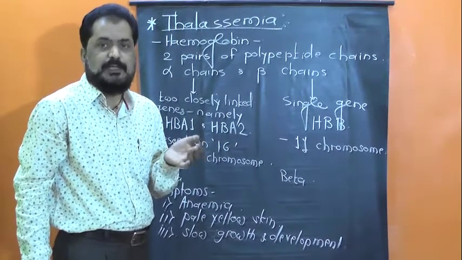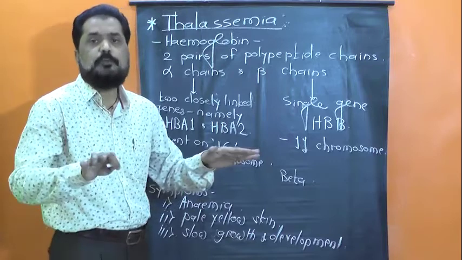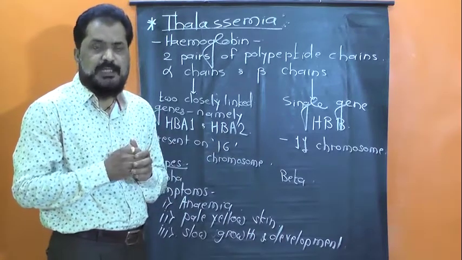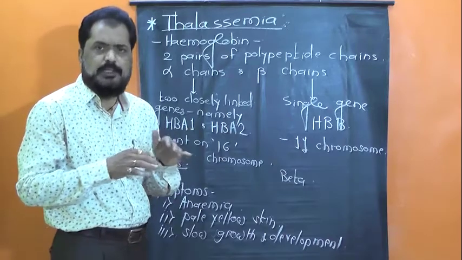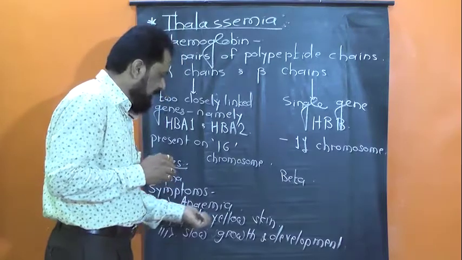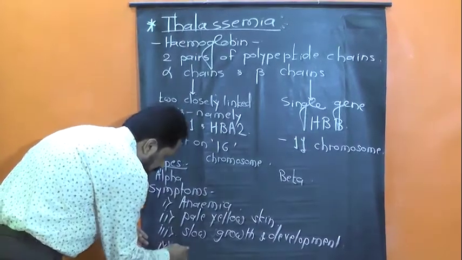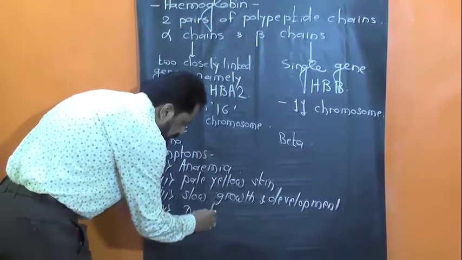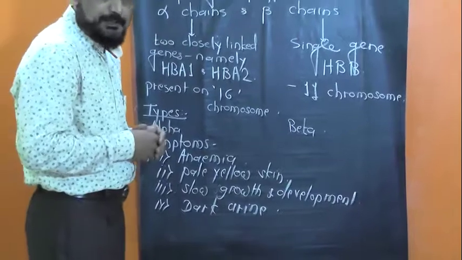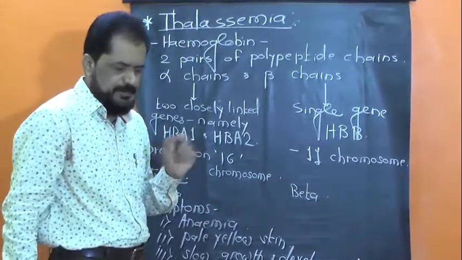So whenever there is a low content of hemoglobin in the blood, there is no proper supply of oxygen up to each and every cell, and it affects all the metabolic and physiological activity. So here I have written there is slow growth and development. Also there is dark urine, etc. So these are a few of the symptoms of thalassemia.